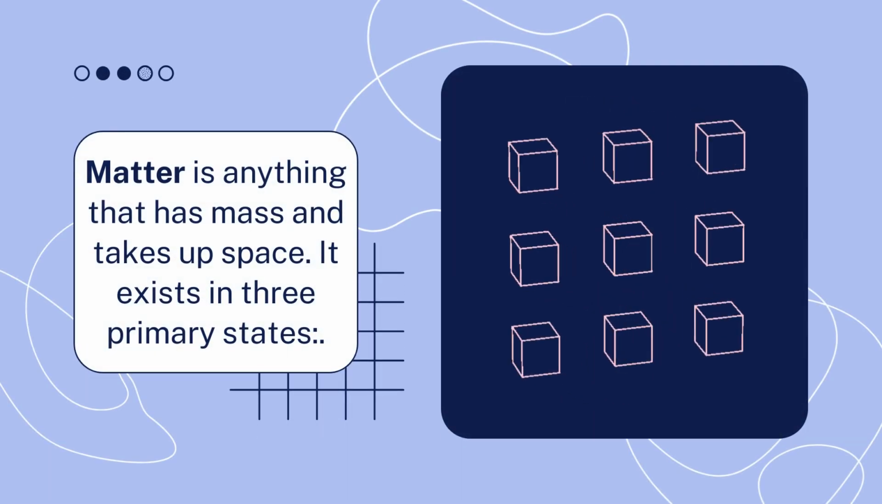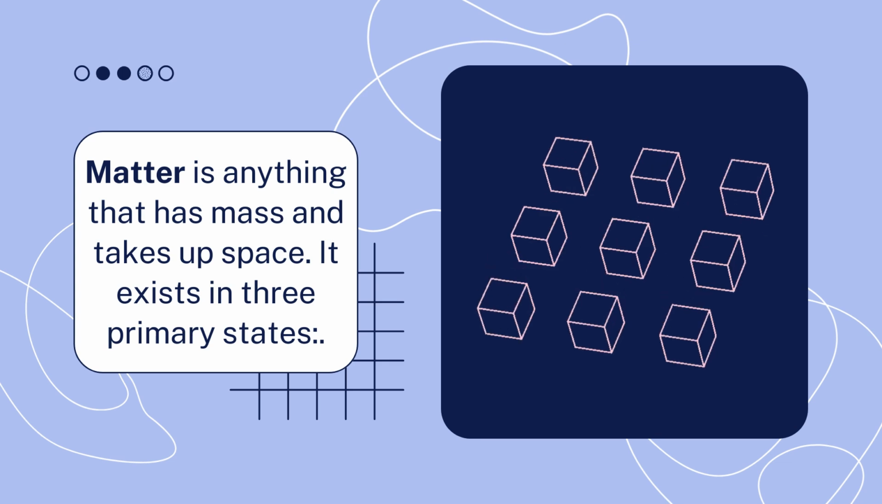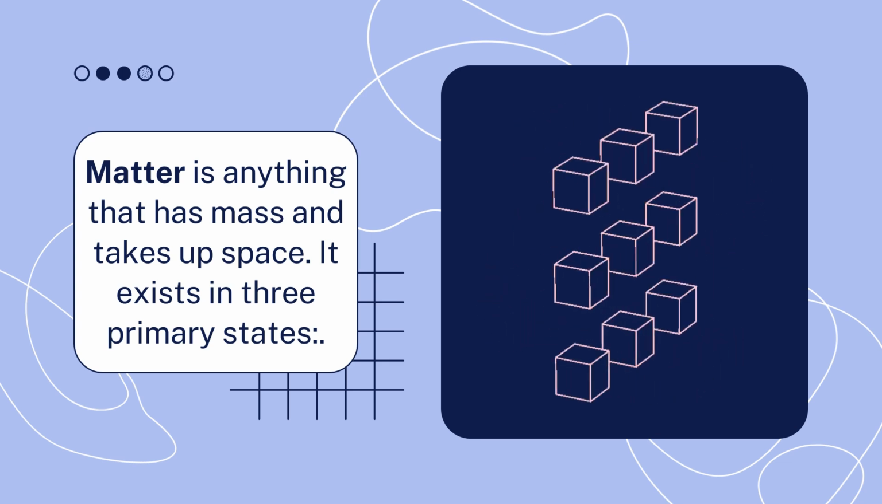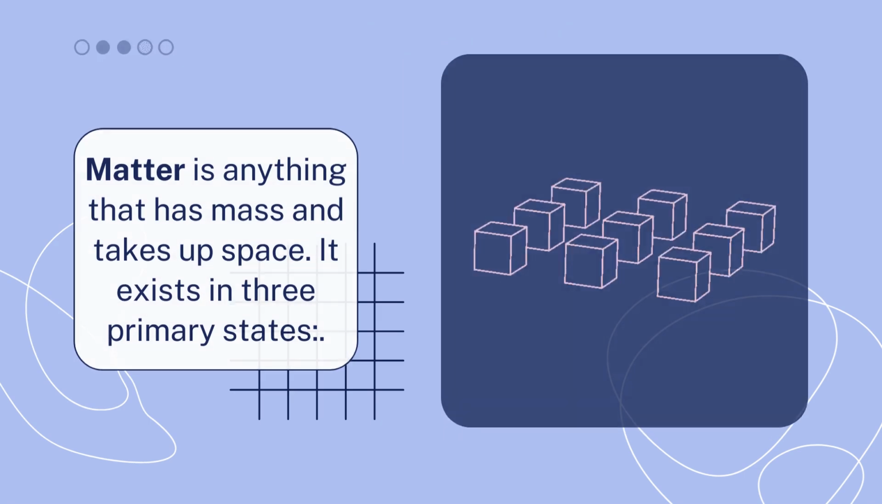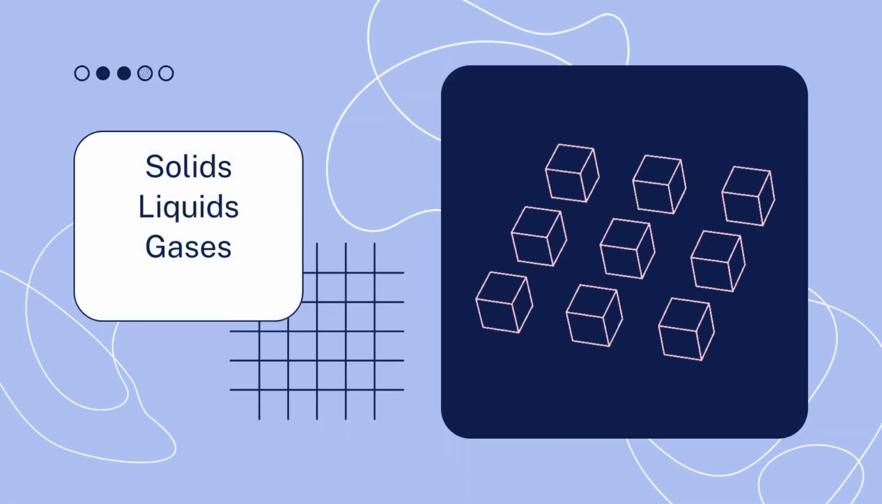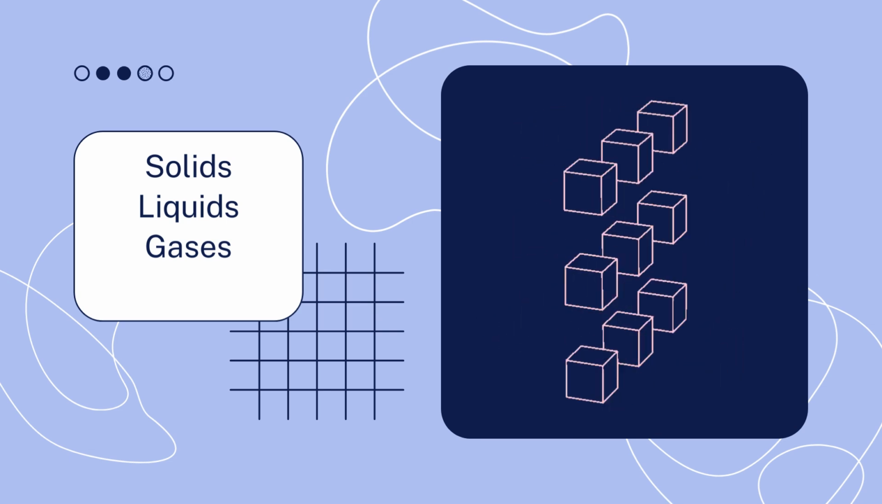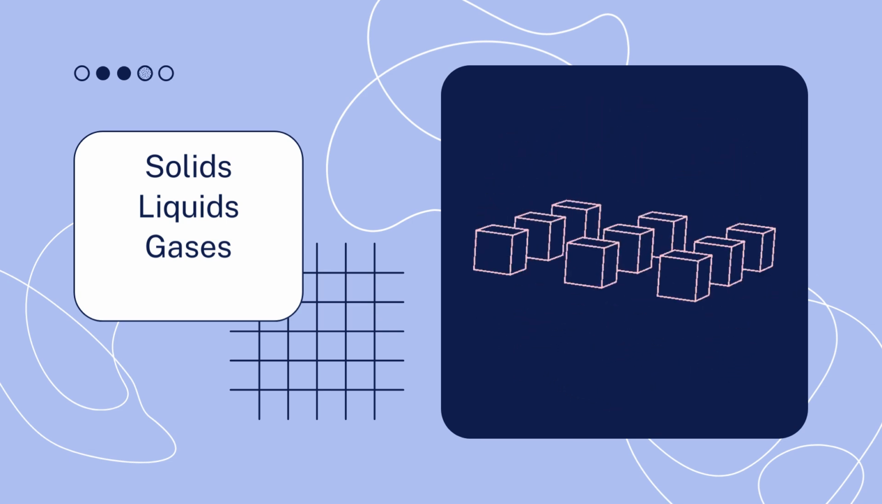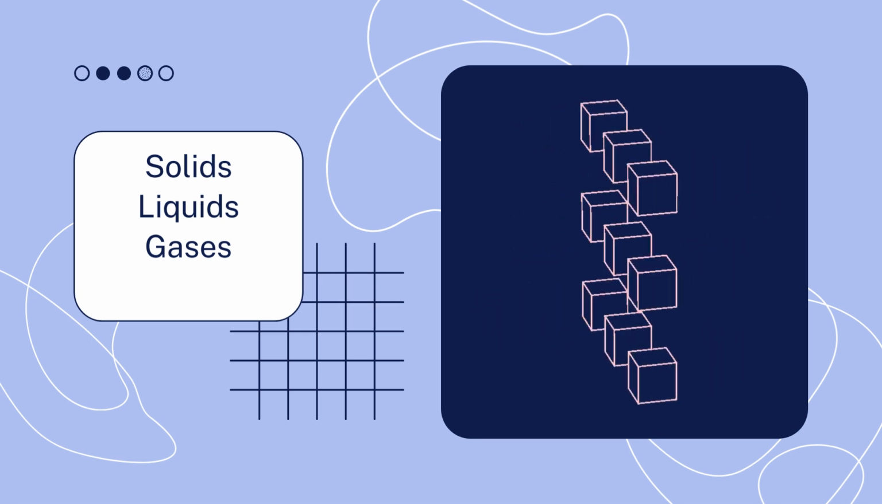What is matter? Matter is anything that has mass and takes up space. It exists in three primary states: solids, liquids, and gases. Each state has distinct characteristics based on the arrangement and movement of its particles.